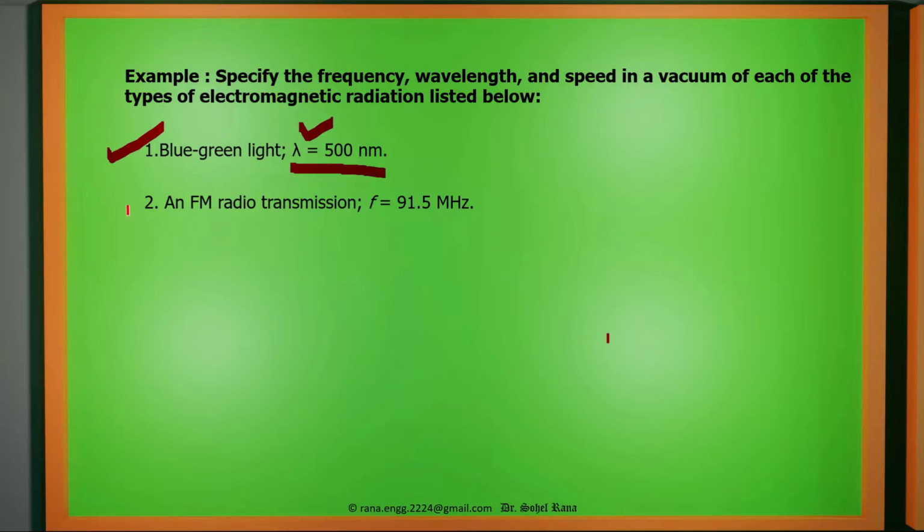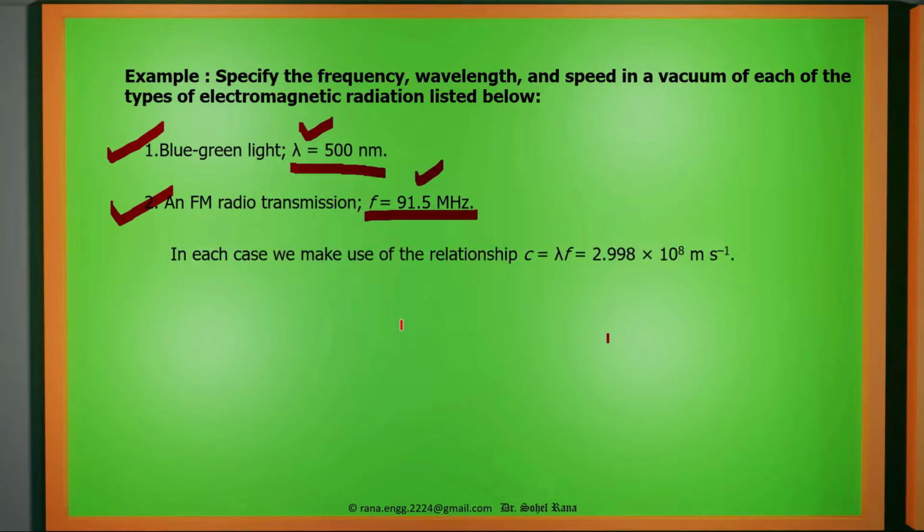And the second one, we can find out the FM radio transmission frequency given here. Frequency is 91.5 megahertz. We get various songs or radio channels at various frequencies. You set the frequency and you get different channels. So if we know the frequency, we can find out the speed of the wave and we can find out the length of that particular wave.